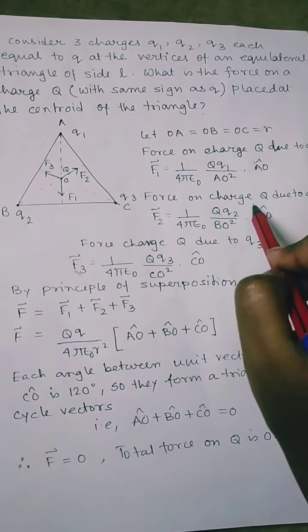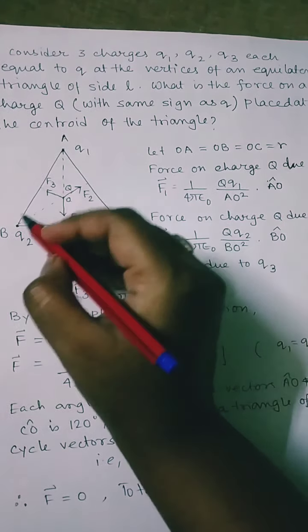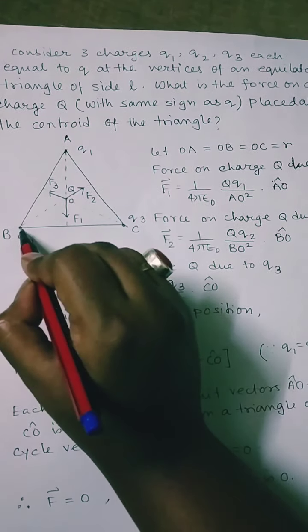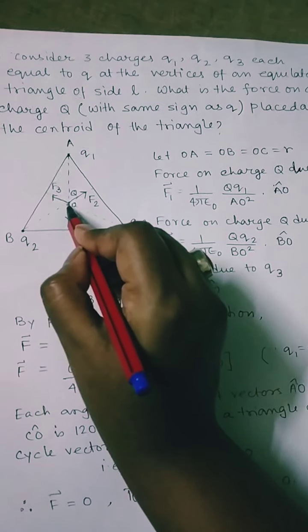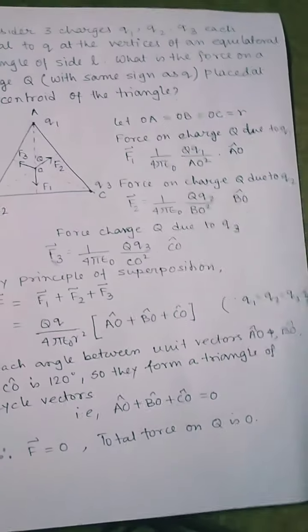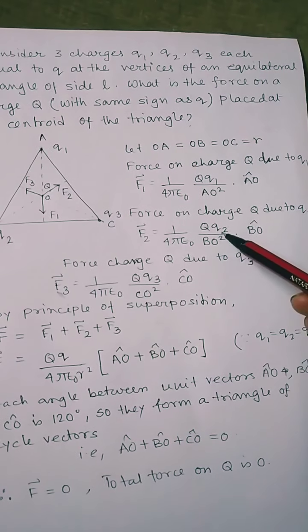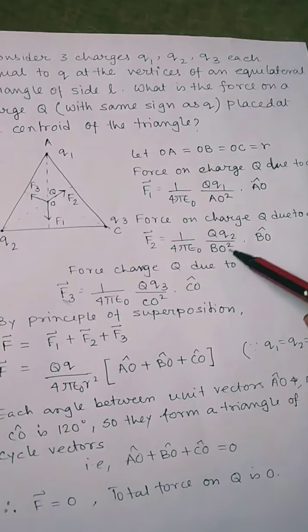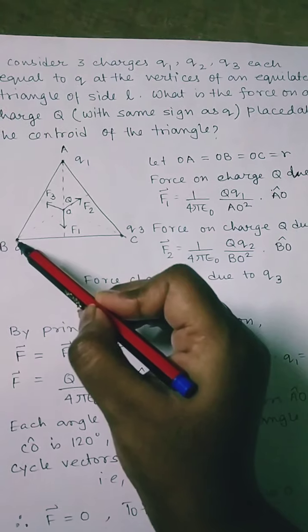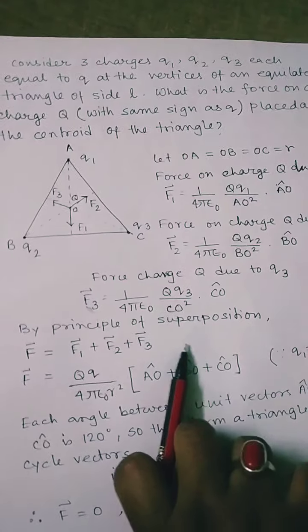Next, the force on charge capital Q due to q2. So this is q2 and this is capital Q. Again, both of these charges have the same sign, so there will be a repulsive force. That means q2 will exert a force on capital Q in this direction, that is the F2 direction. Again, the magnitude of force F2 is 1 by 4 pi epsilon 0 capital Q small q2 by BO square. BO means the distance between capital Q and q2, this distance, into BO cap. BO cap is the unit vector or the direction vector.